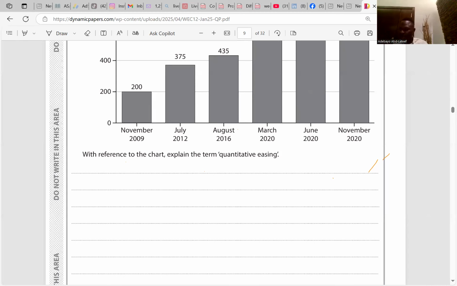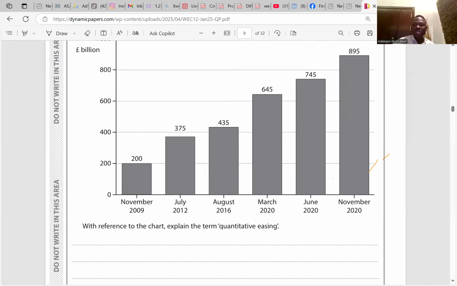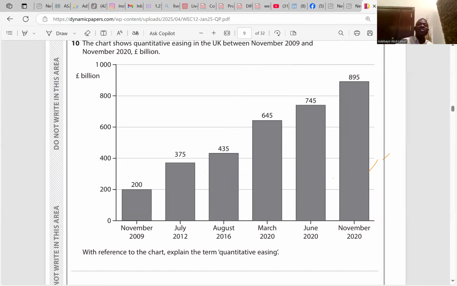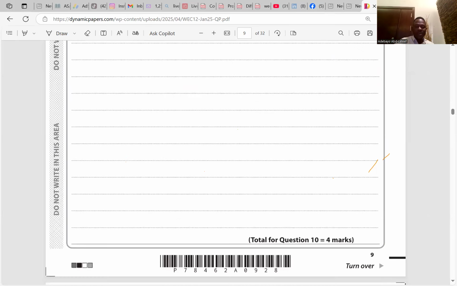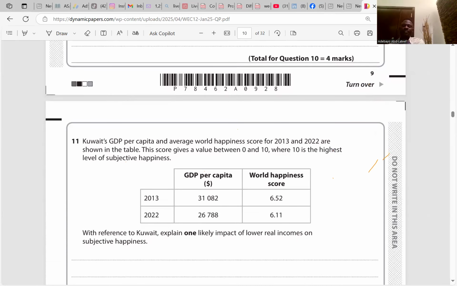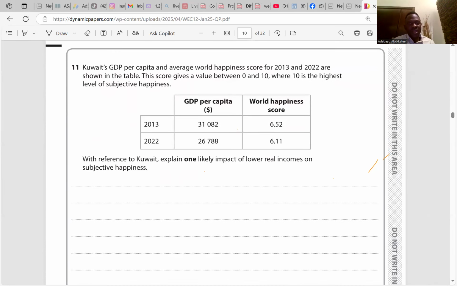According to the extract, QE in the UK increased from 200 billion in November 2009 to 895 billion in November 2020. You can see it there. So there's a difference of 695 billion. Is it clear? So that's about question 10. Question 11, are you there?